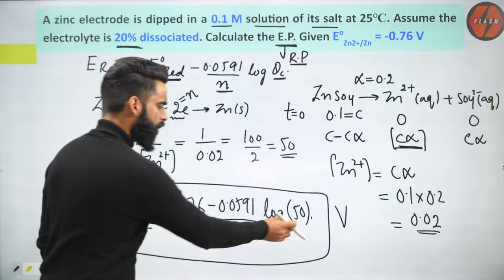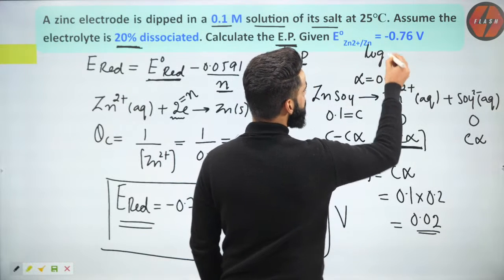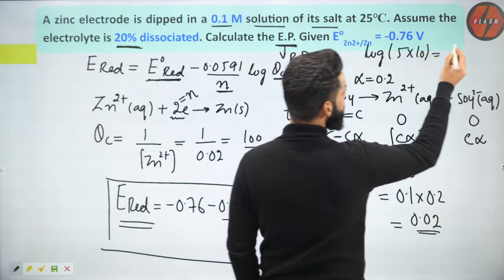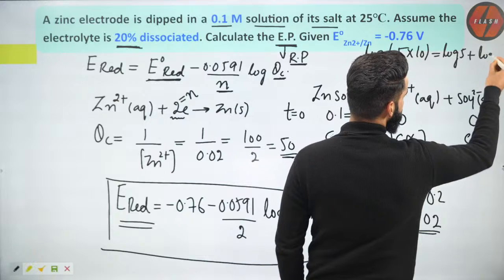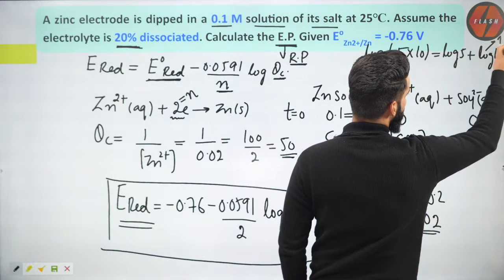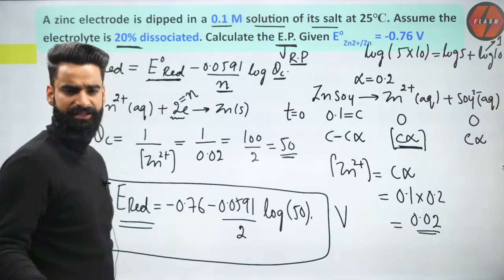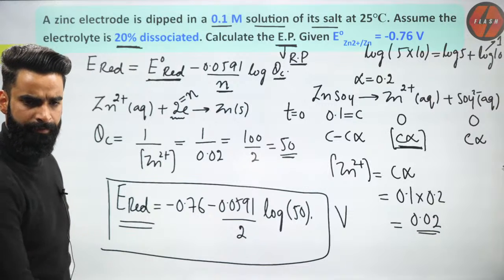Matthew, it is simple. It is log of 50. You can write it as log of 5 multiplied by 10. Log of M multiplied by N is equal to log of M plus log of N. Log of 10 is equal to 1, and the log of 5 value you already know. You just put all the values into this equation and you will get the reduction potential. Very, very simple. Correct? Okay.